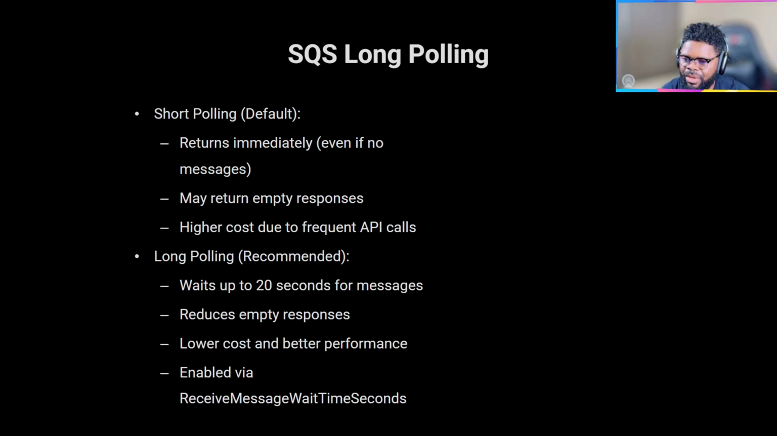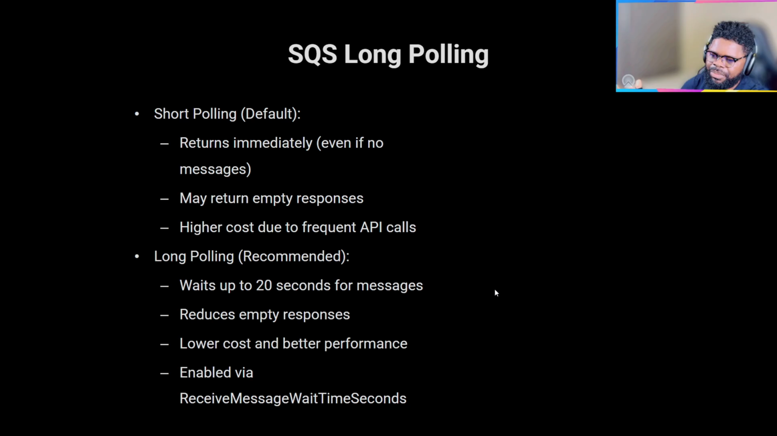But that's where long polling comes in. Long polling is just that you can wait longer to make sure there is a message, so that you're not just polling frequently and not getting any message. You can wait up to 20 seconds for a message. The whole idea is to reduce the empty responses you get, and you're also going to lower your costs, especially around API calls. And obviously there's a setting for how it is enabled if you want to use it.